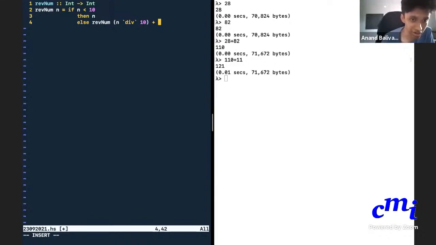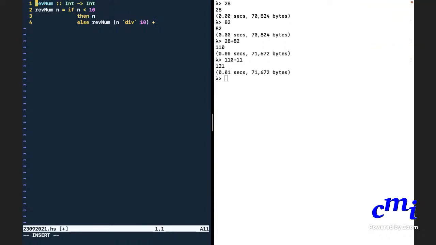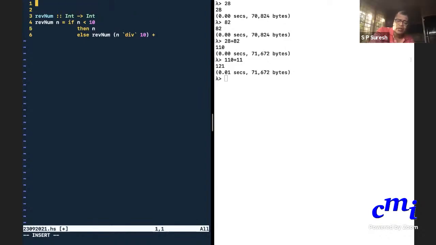Okay. So I need to write another function which computes the length. Or I can do the log. Let us just do the most straightforward thing. I need to figure out the number of digits in a number. Let me try to do that. We can use strings for that, no, let me not use strings. One second. We can actually simply do it. Num length.